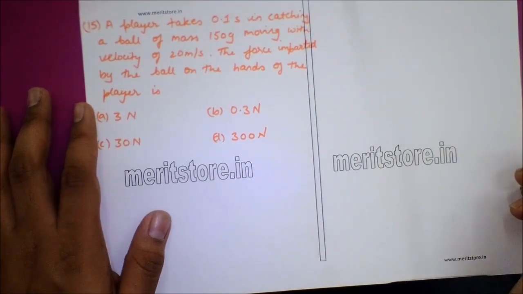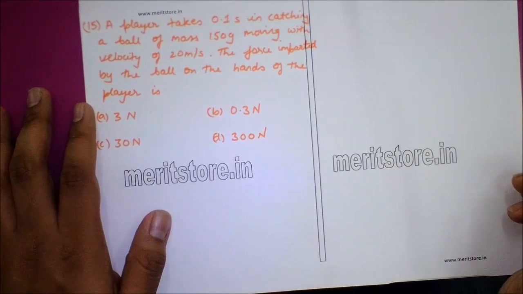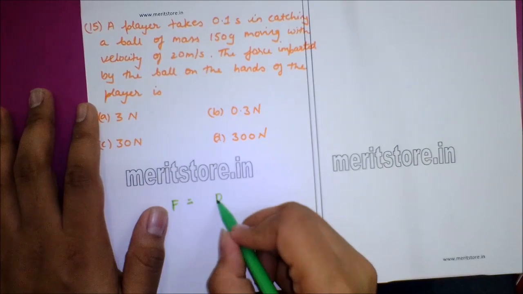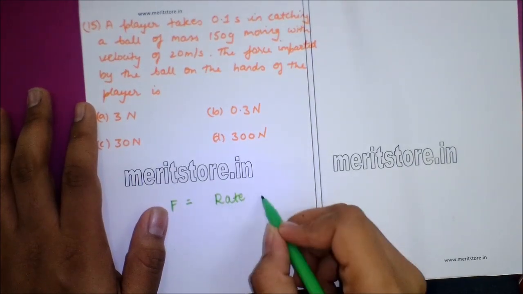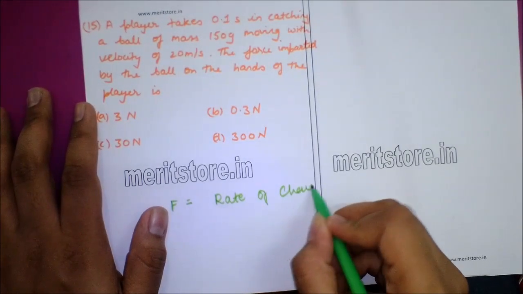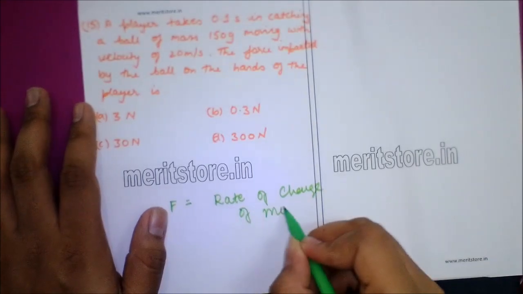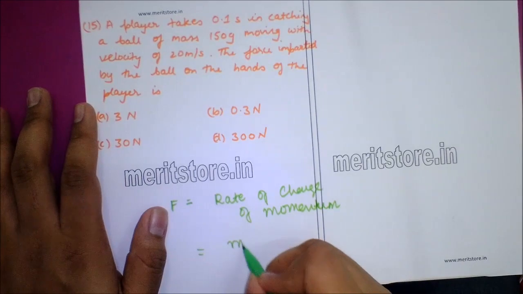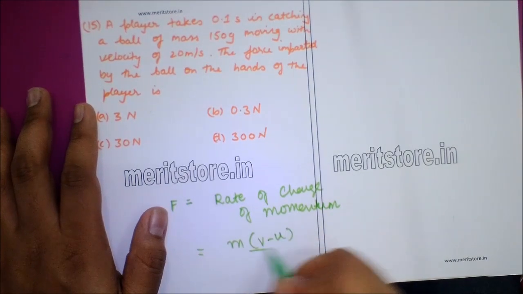Question number 15. A player takes 0.1 second in catching a ball of mass 150 gram moving with velocity of 20 meter per second. The force imparted by the ball on the hands of the player is? So now force is nothing but the rate of change of momentum, that is equal to m into v minus u upon t.